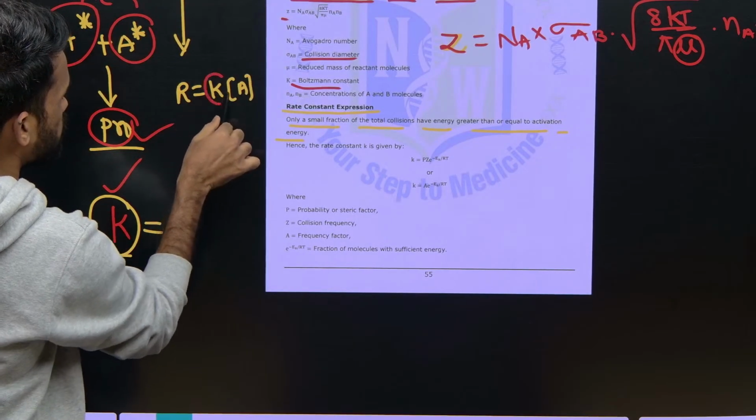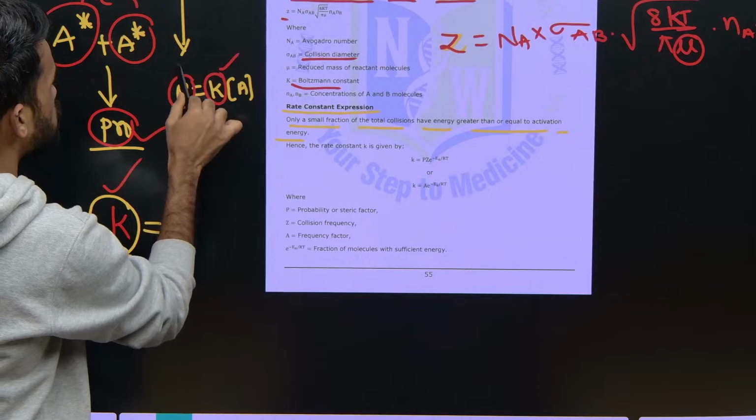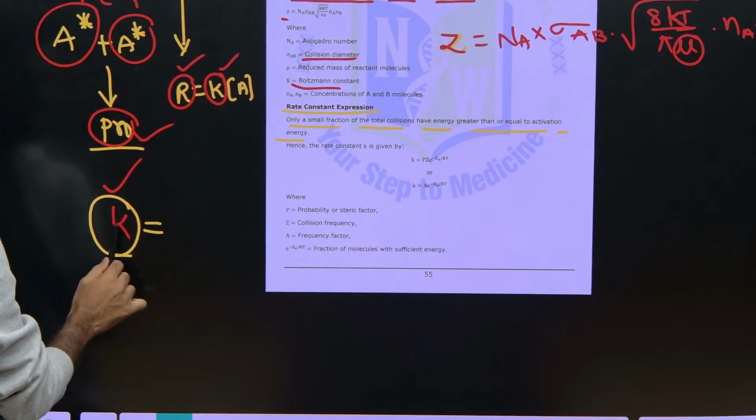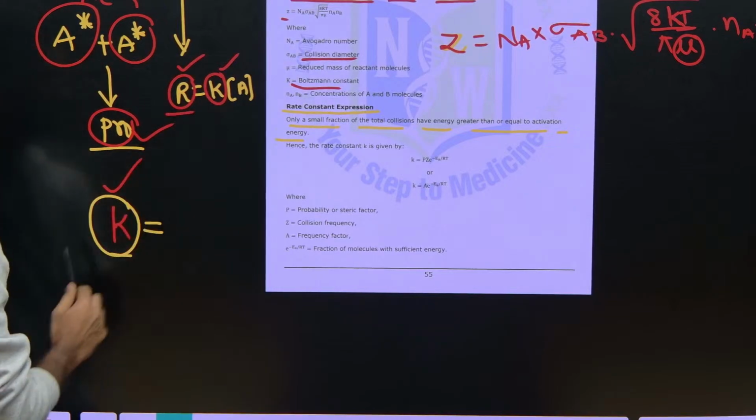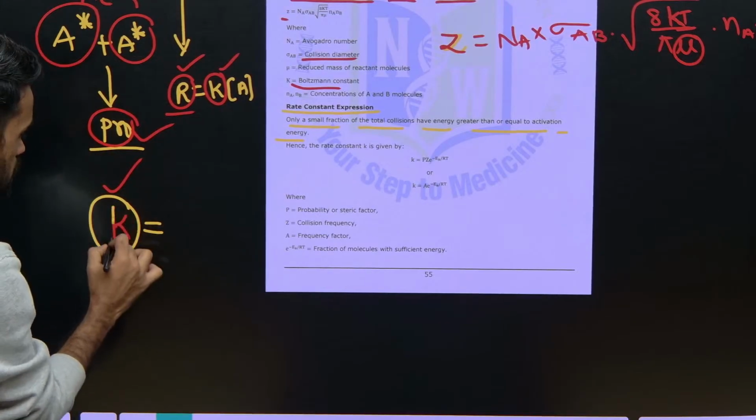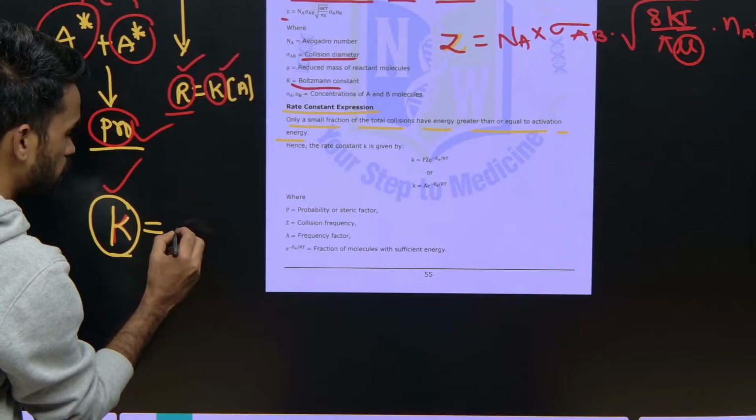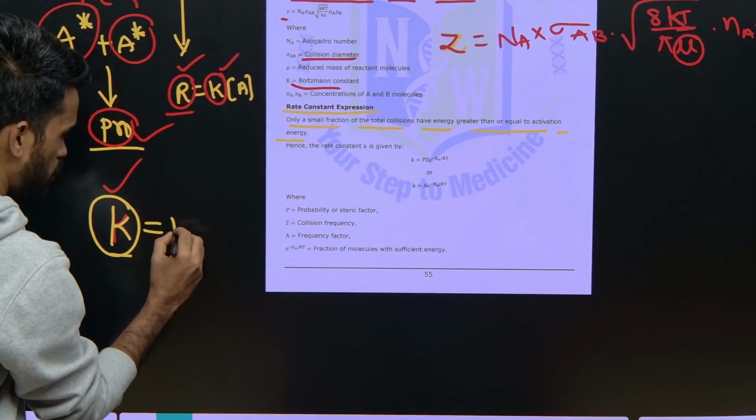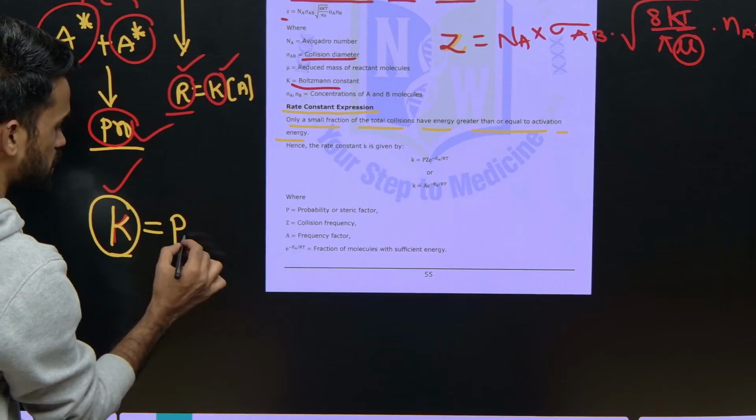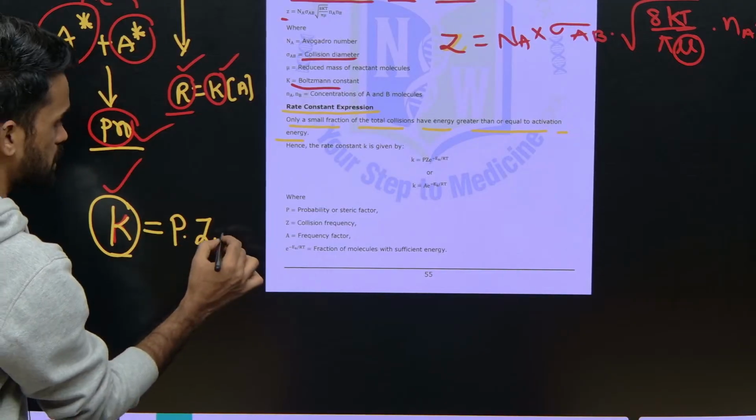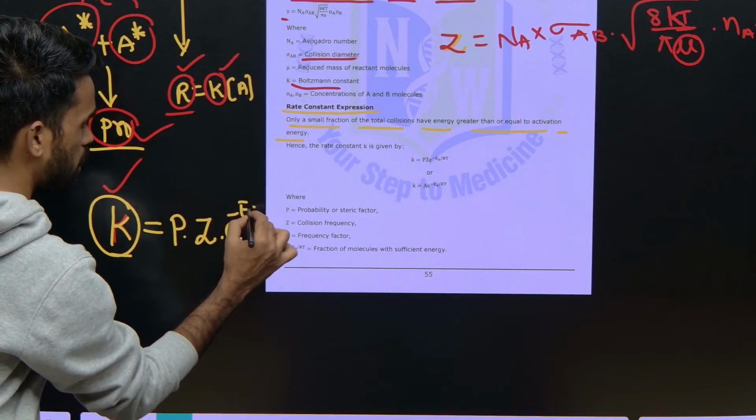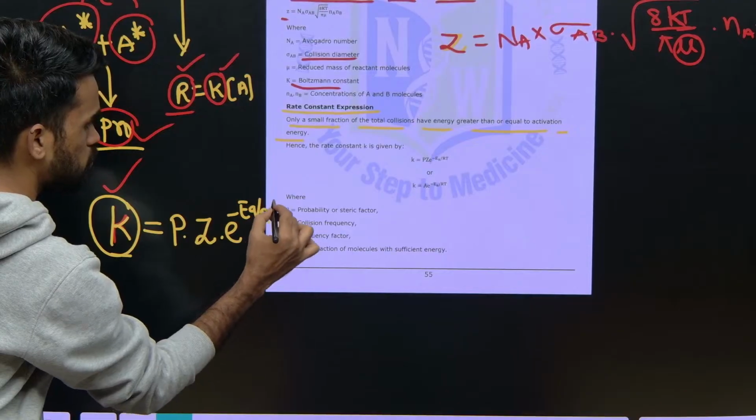If the rate constant value is greater, the rate is also greater. So the greater the rate constant, the greater the rate. The rate constant here is indicated with three factors: one is P, the steric factor, then Z, and the next is e to the power minus Ea by RT. So these are the three terms to be used here.